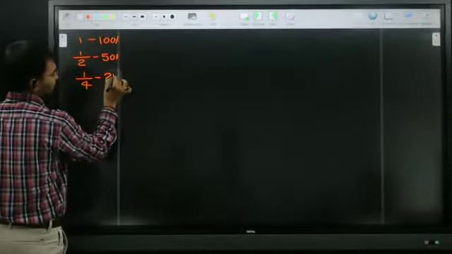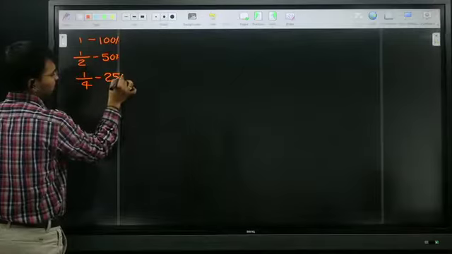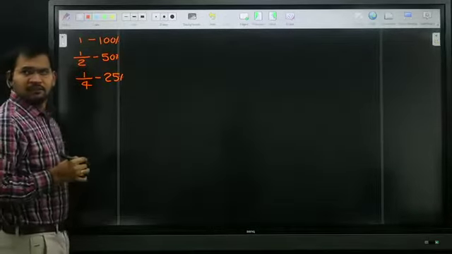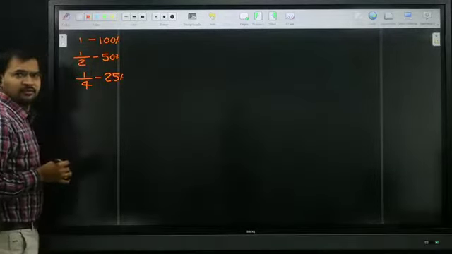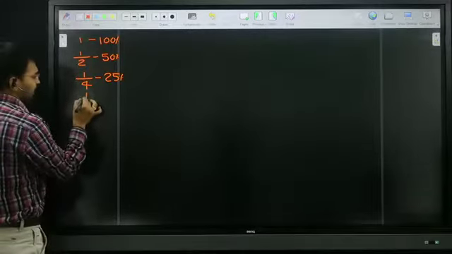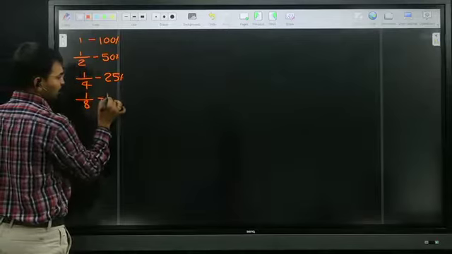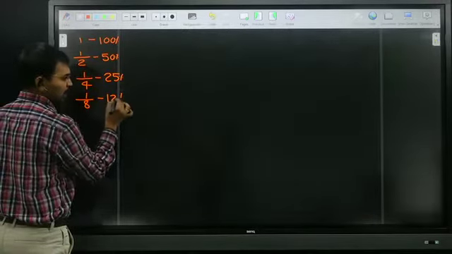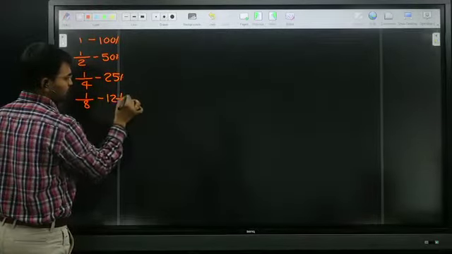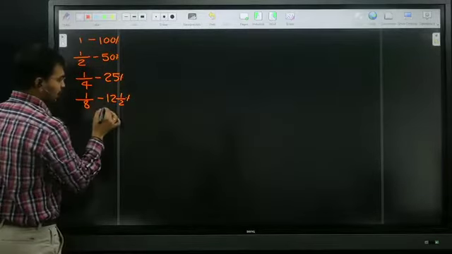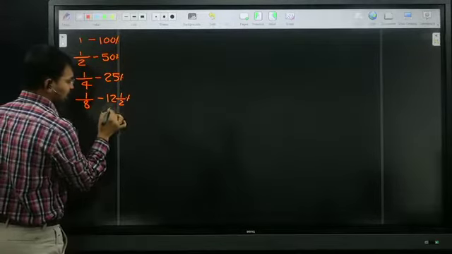If I go for half again, half of 50 is nothing but what, Amma? 25 percentage. Again half: half of 25 is how much, Amma? 12.5 percentage.